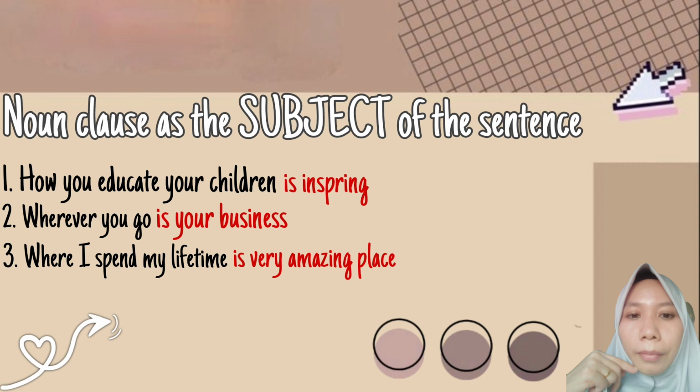Where I spend my lifetime is a very amazing place. What is very amazing? The very amazing is the place where I spend my lifetime. So, the noun clause is where I spend my lifetime because this clause answers the question what.